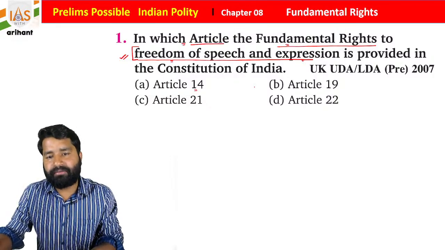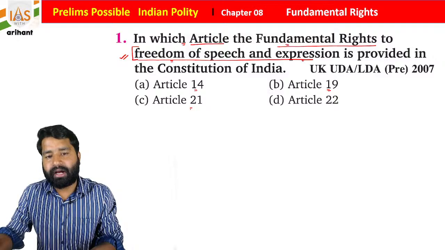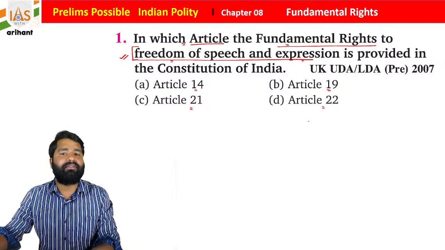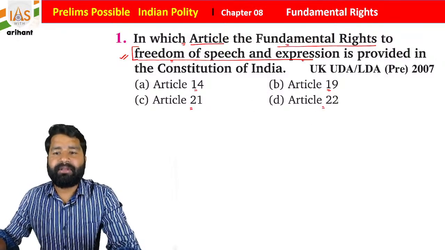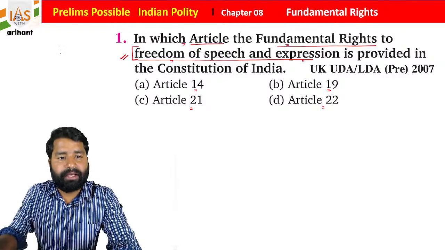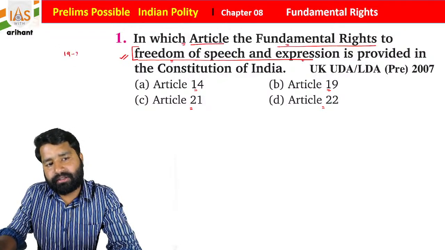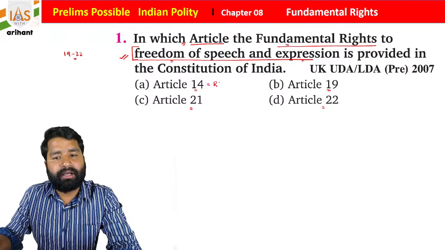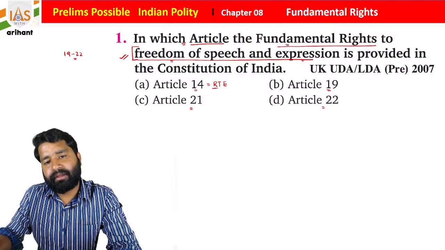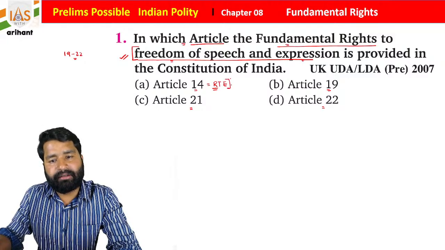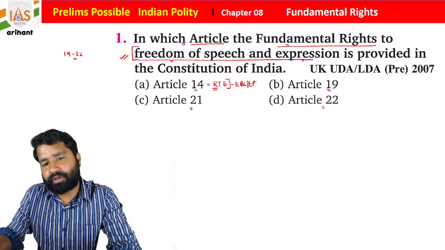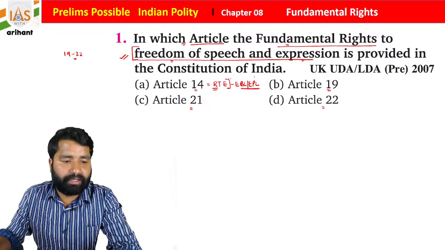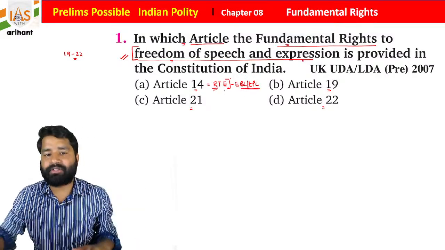It is Article 14, Article 19, Article 21 and Article 22, students. So as you know, basically the right to freedom ranges between Article 19 to 22. Article 14 is about the right to equality, and it contains equality before law and equal protection of law.